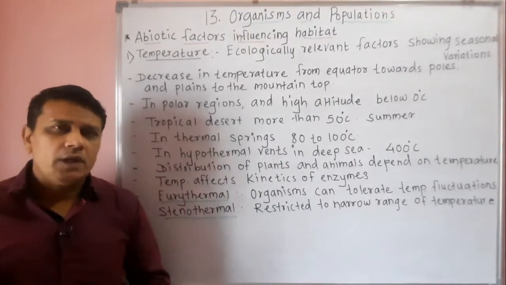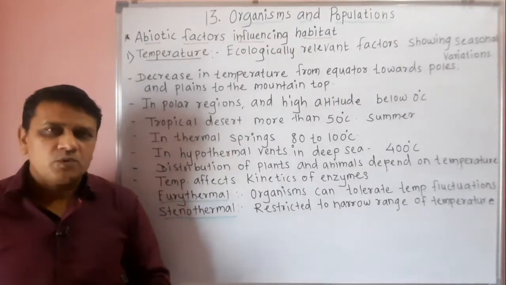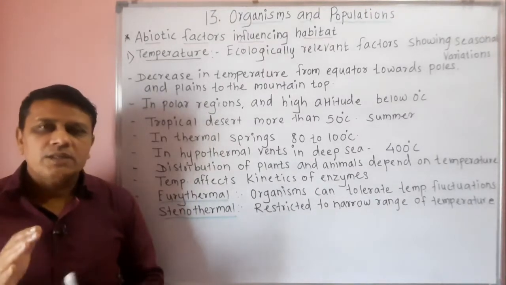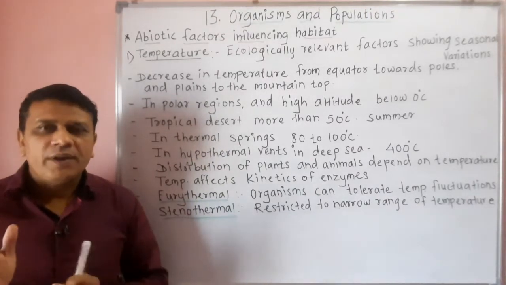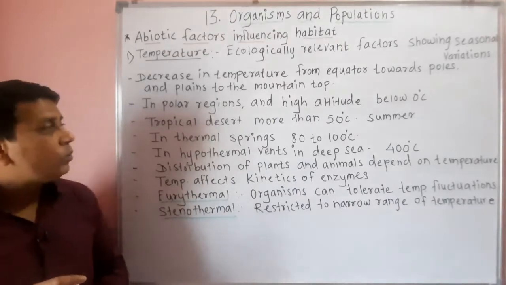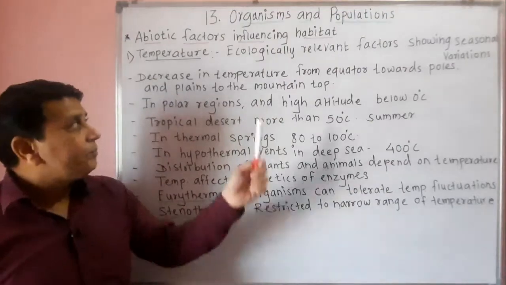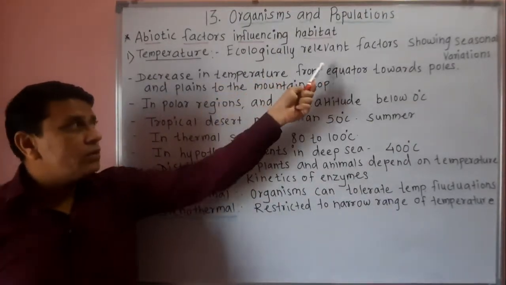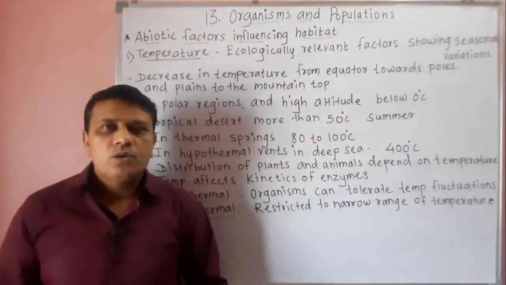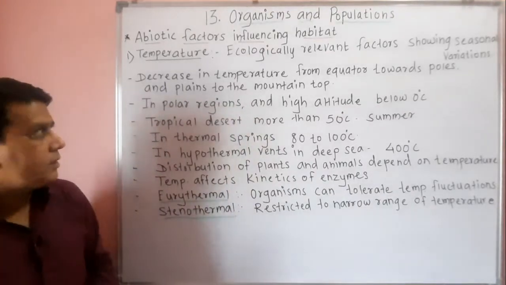That means we experience different types of seasons, as well as climatic variations, due to the variation or change in the temperature. So we will see the ecologically relevant factors showing seasonal variations.